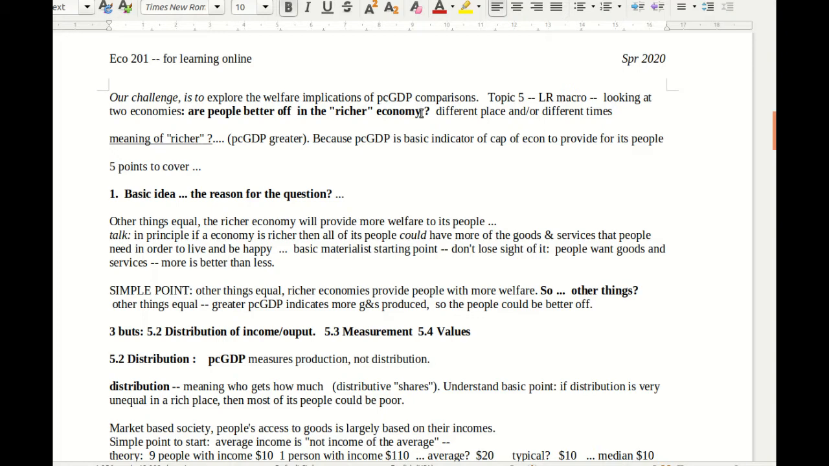It's an interesting question since we're in the middle of a COVID pandemic and the economy is kind of shut down temporarily. But that's not a long run issue. That's more of a short run issue. We'll maybe talk about that later.